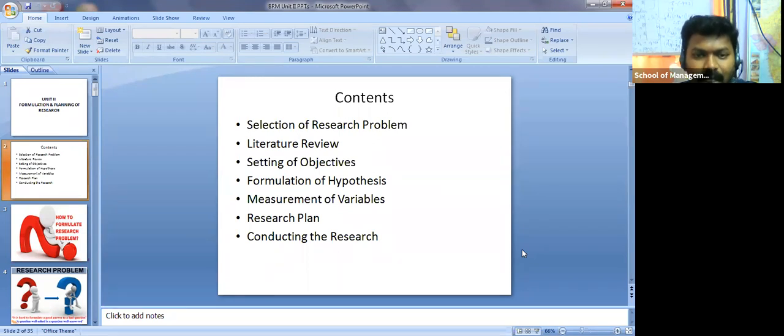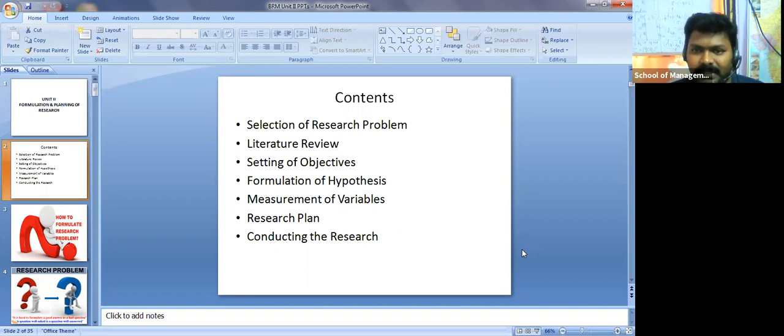Then after that, how to set objectives, right? Based on the research problem and research questions, we are going to set different types of objectives. Once you have objectives, then we are going to frame a hypothesis, right? A hypothesis is just a statement or assumption, which you are assuming. Then once you state the hypothesis, then measurement of variables. What are those variables or measurement scales? We'll discuss all those things.